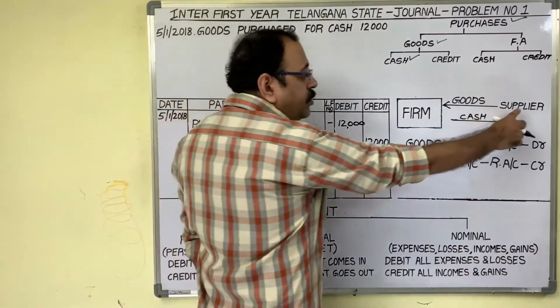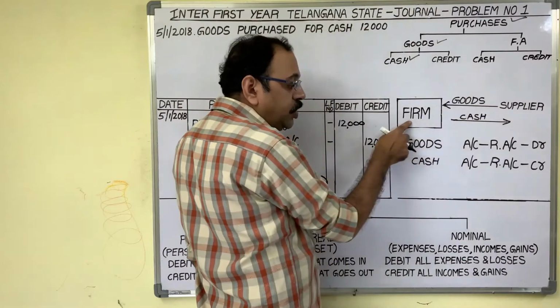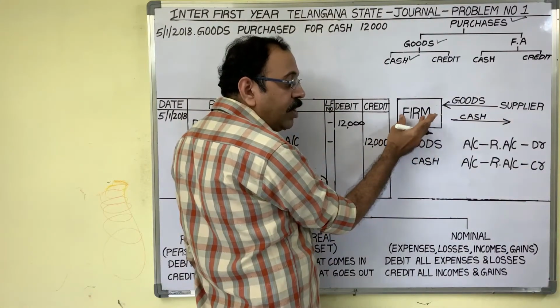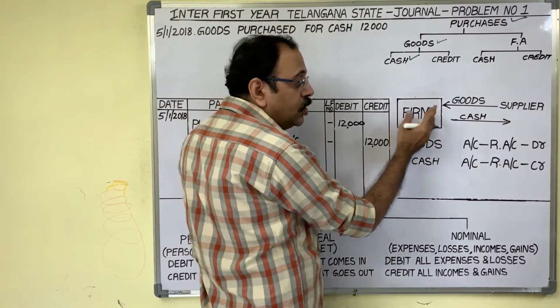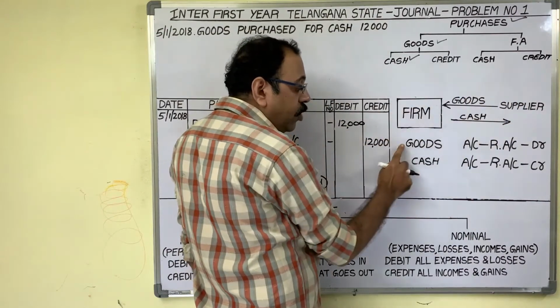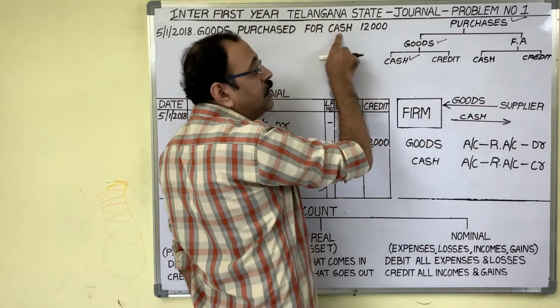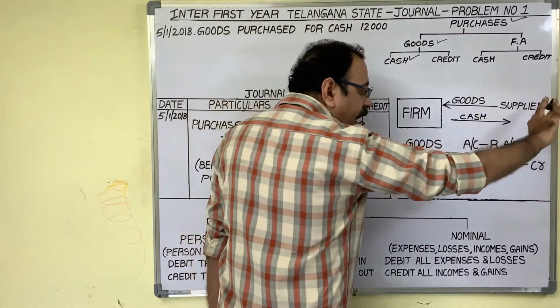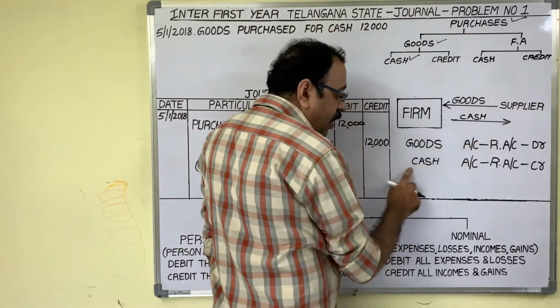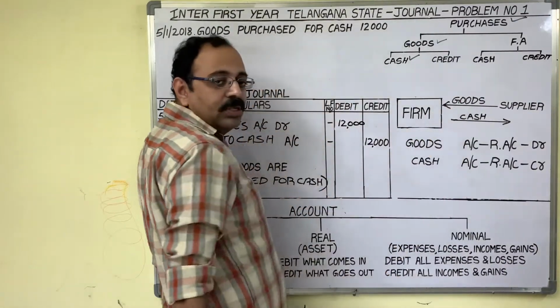Here, from the supplier, we purchased goods. So, you have to think from the firm's point of view always. Goods are coming. Therefore, goods account is 1 account. And this is a cash purchase, so immediately we paid cash. Cash is going. Cash account is another account.